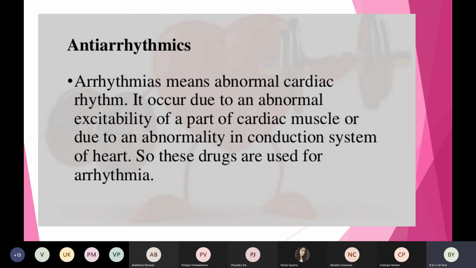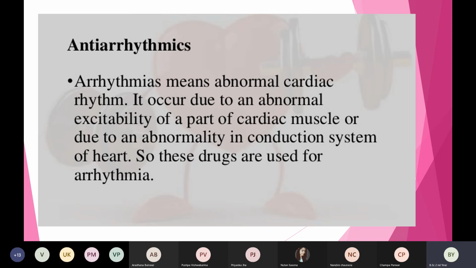So this was basically the introduction of anti-arrhythmic agents. First you have to know what is the problem. The problem is the abnormal heart rhythm. We call it arrhythmias. If a patient is suffering from any arrhythmia, there are so many types of arrhythmias, based on different categories.